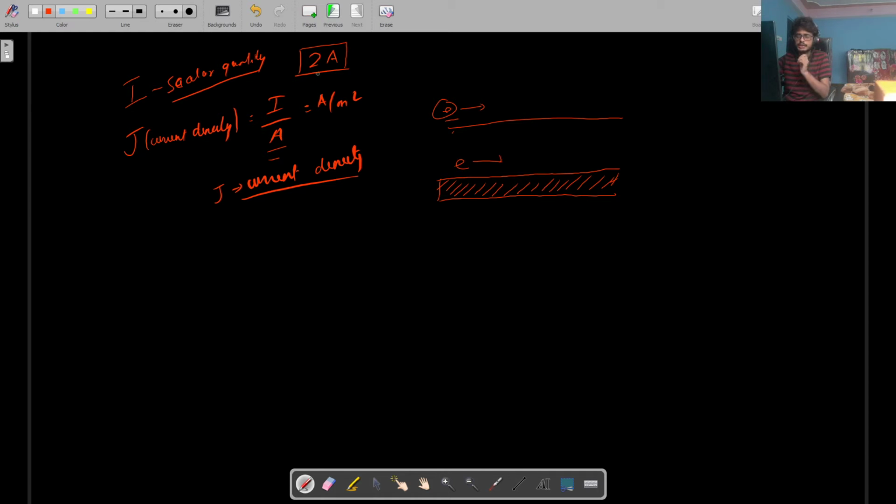Current is a scalar quantity, so SI unit of current is ampere. This should be very clear. So the value of current will just give you an idea about the magnitude, will not give you any information about the direction, right?